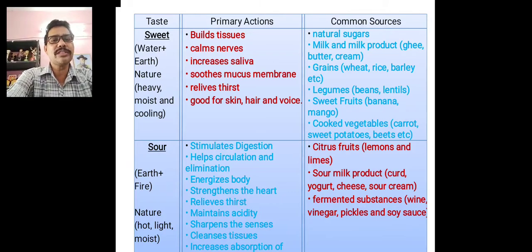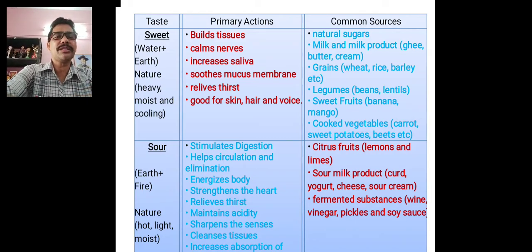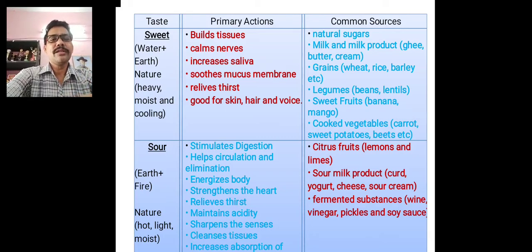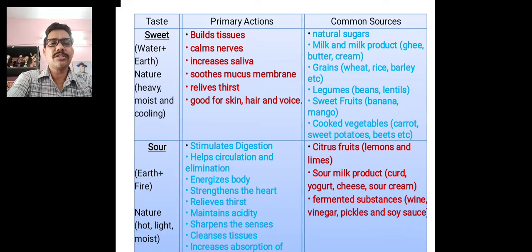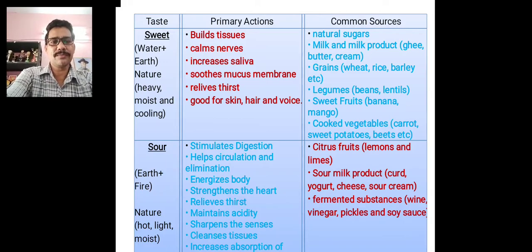Sour foods generally stimulate and help in digestion and blood circulation. If we eat sour foods, our blood circulation will be better, and it energizes our body and strengthens the heart. It also relieves thirst like sweet foods and maintains our acidity level. It sharpens the senses and cleans our tissues. That is why sometimes we need to eat sour foods.